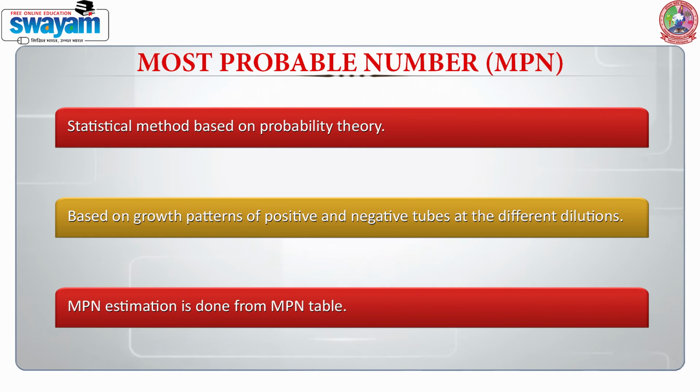These positive tubes are then counted with the help of the table which has been given by McCrady, and it is known as the MPN table. Once we get the MPN value, then we can talk about the probability of these coliforms in the water, and we can go ahead with the presumptive or the completed test in case of coliforms.